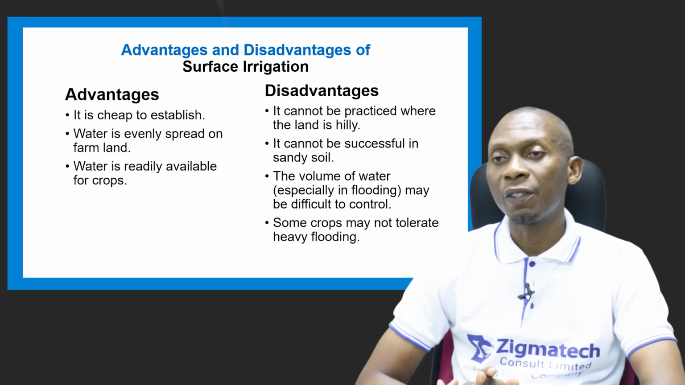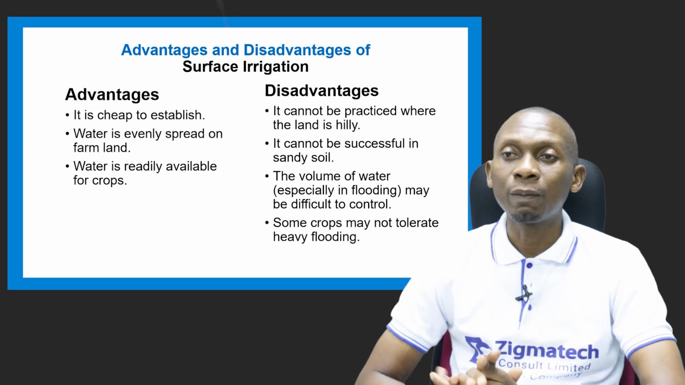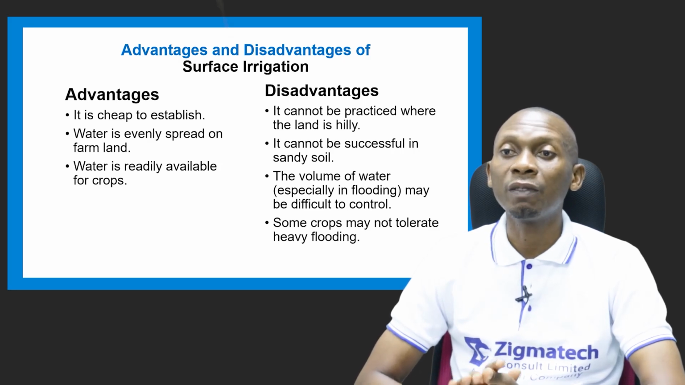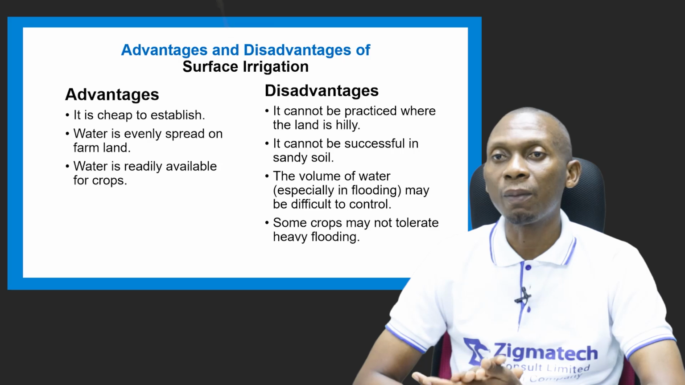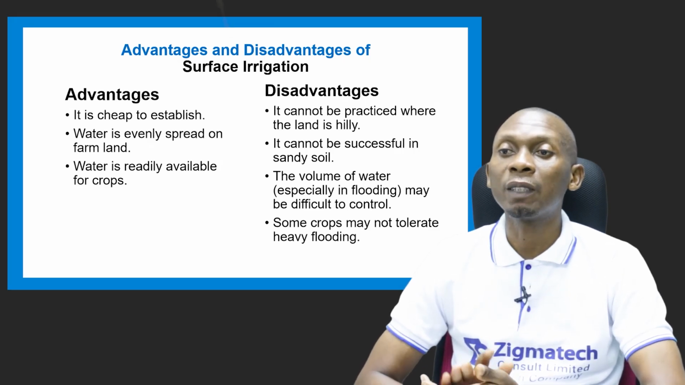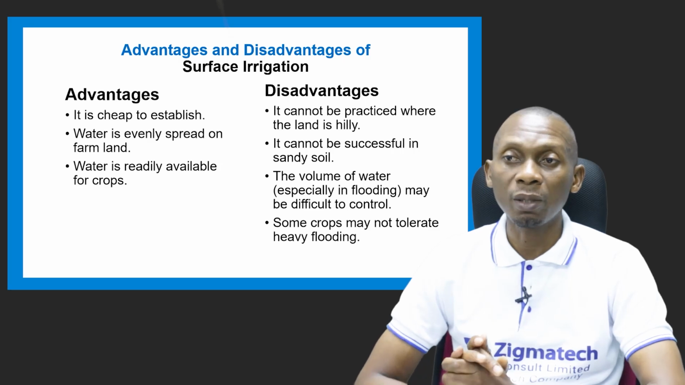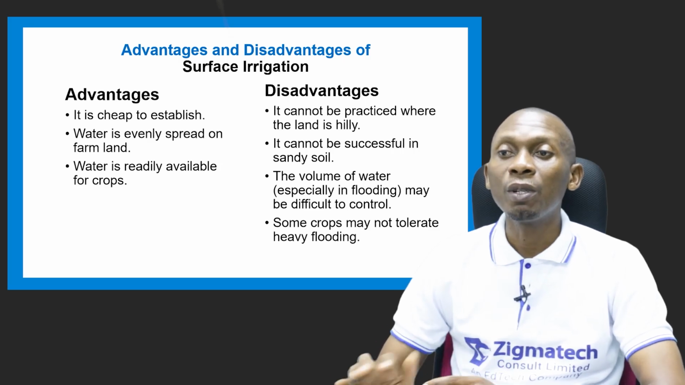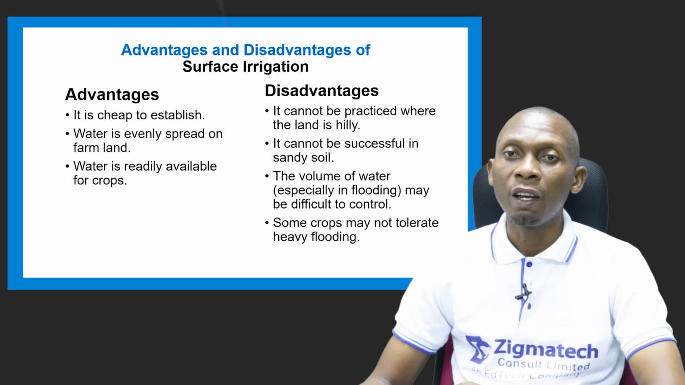So surface irrigation is not suitable there, because of the rate of percolation. Sandy soil has large pore spaces, and so the rate of percolation is very high, so you cannot carry out this type of surface irrigation where we have sandy soils. And the volume of water, especially in flooding, can be difficult to control in some cases, and some crops may not be tolerant to heavy flooding.